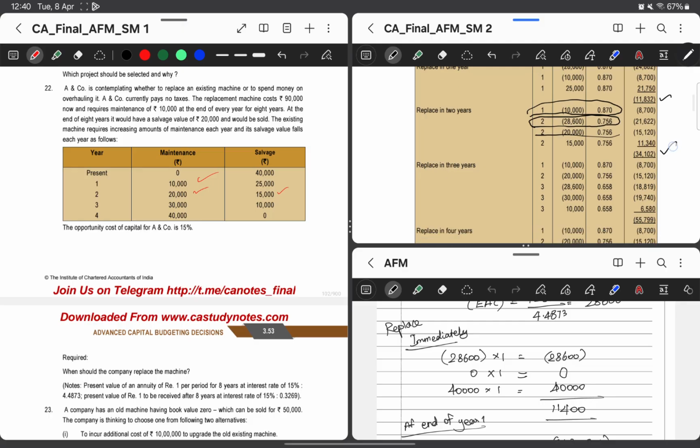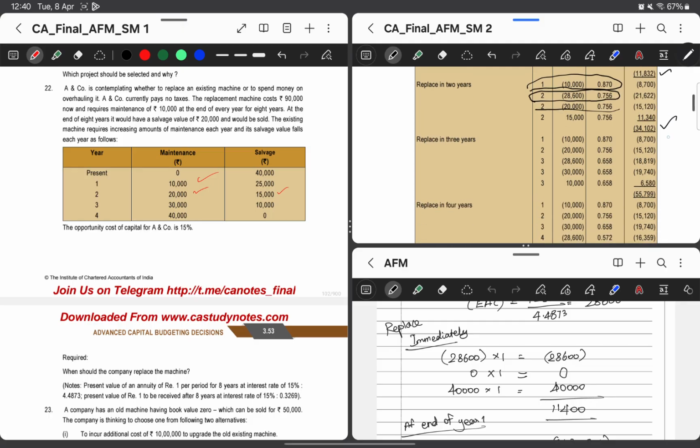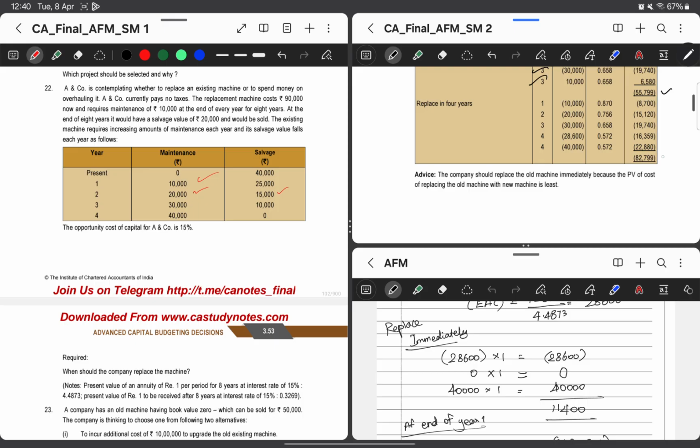Equivalent annual cost PV. Now replacement in case of 3 years. So first year 10,000 maintenance, second year 20,000 maintenance. Since we are replacing at the third year, new cost PV 28,600 negative, then third year maintenance, then third year salvage value, we will arrive at 55,799 as PV. Then in case of 4 years it is 82,799.